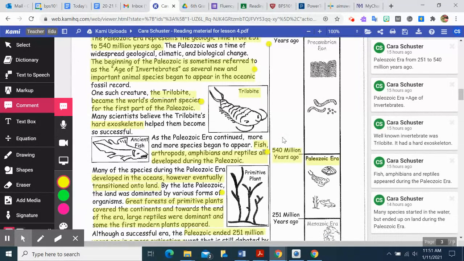And because of that, it says, one such creature, the trilobite, became the world's dominant species for the first part of the Paleozoic. So many scientists believe that trilobite's hard exoskeleton helped them become so successful. Exo means outside. So outside they had a skeleton. The inside, they're all mushy.